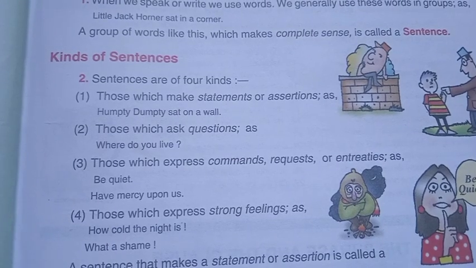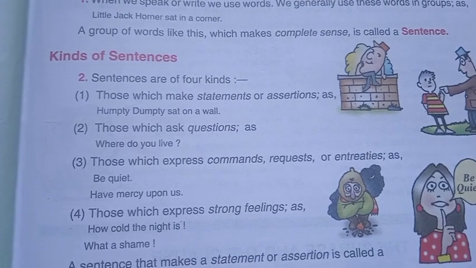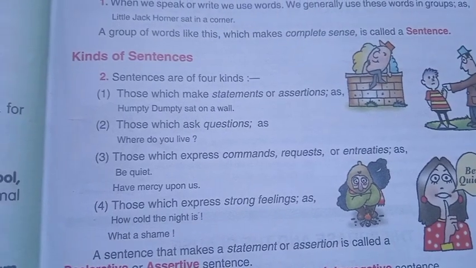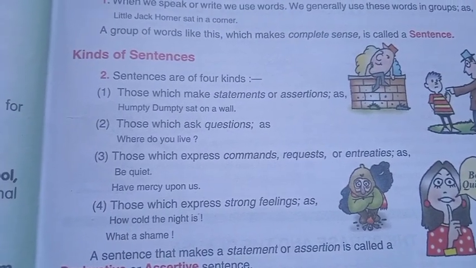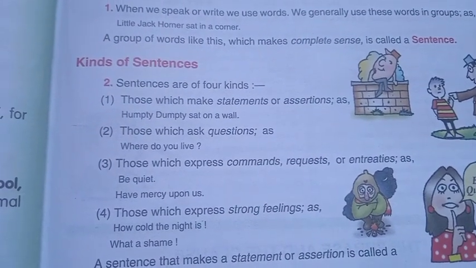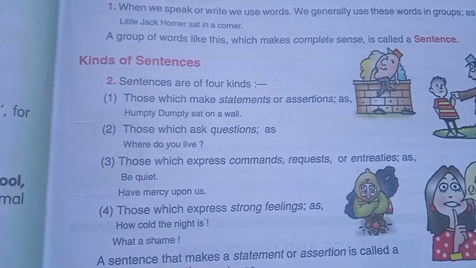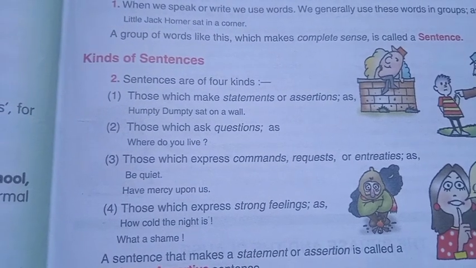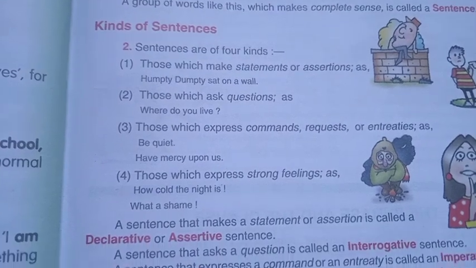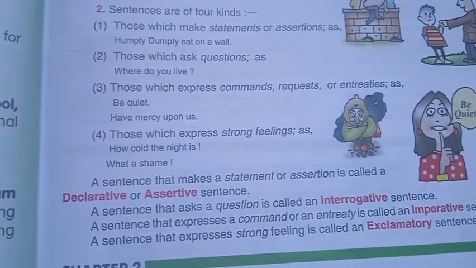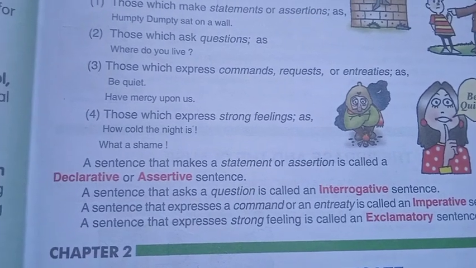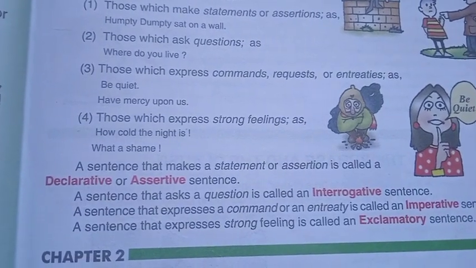Those which express commands, requests, or entreaties, such as "Be quiet" or "Have mercy upon us," are called imperative sentences. Those which express strong feelings, such as "How cold the night is!" or "What a shame!" are called exclamatory sentences.